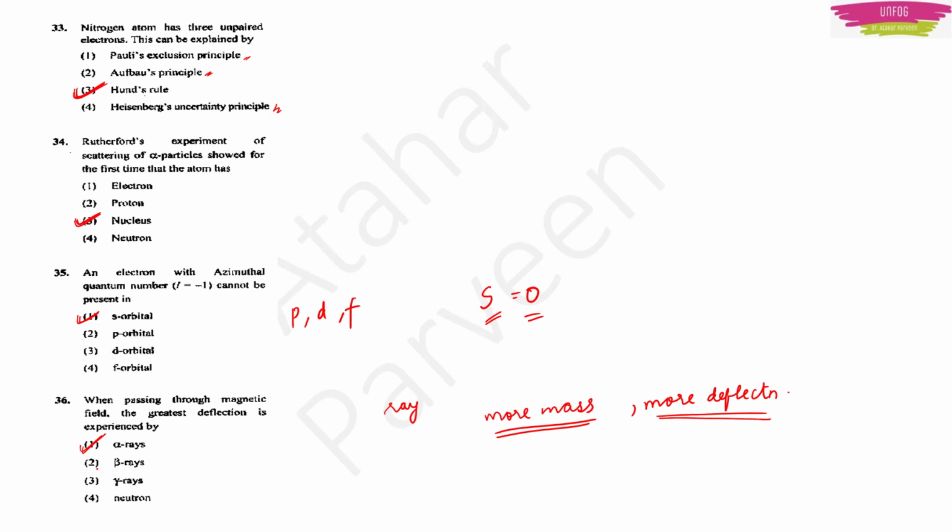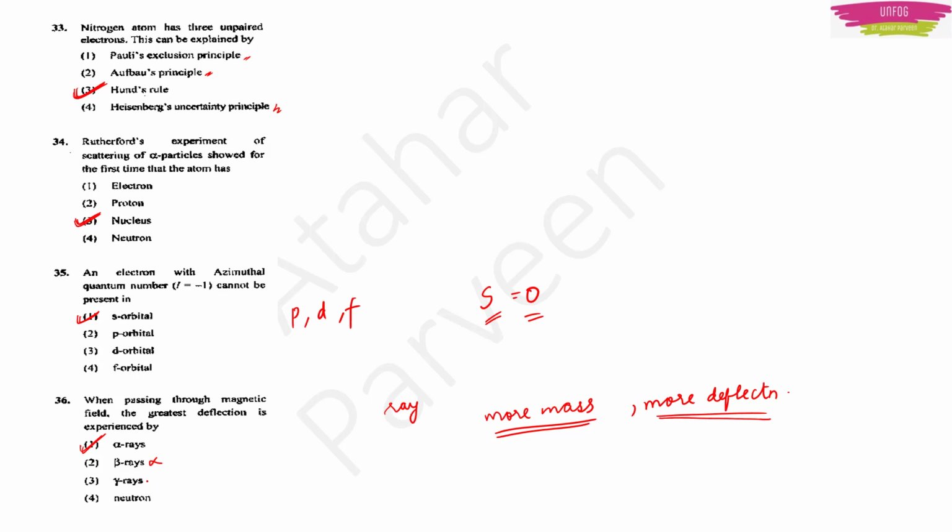But let us look at the rest of the options. Beta rays are made up of electrons, and electrons have negligible mass. So beta rays are the wrong answer. They will show deflection opposite to that of alpha rays, but less deflection than alpha rays.